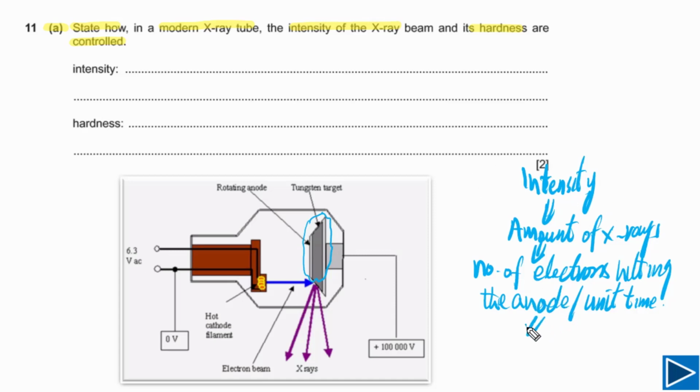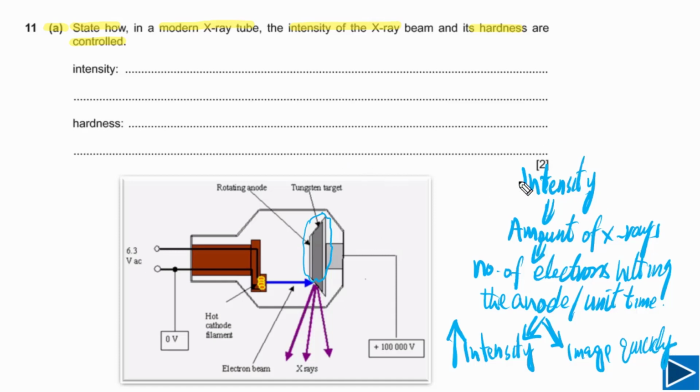What is the benefit of intensity? If the intensity of the X-ray beam is higher, it simply helps to produce an image quickly. We can form an image of the object quickly. So that is the benefit of higher intensity.